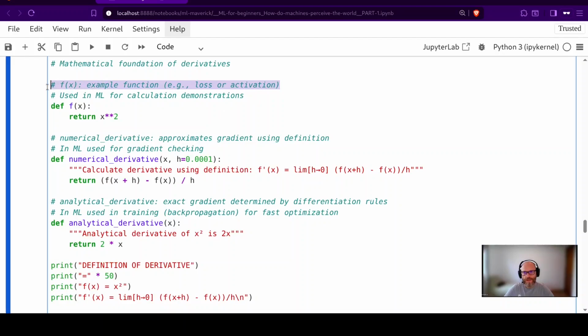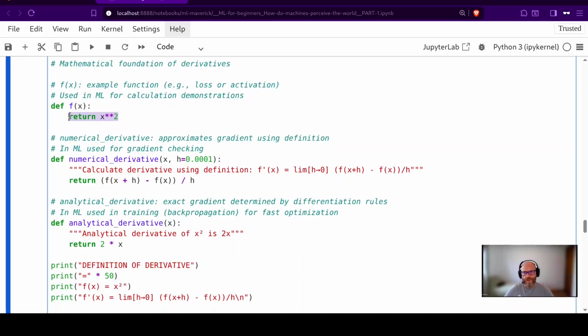The f of x is just an example function, like a loss or activation used in machine learning, for calculation demonstrations. The numerical derivative approximates the gradient using the definition, and in machine learning is used for gradient checking. The analytical derivative is the exact gradient determined by differentiation rules, and in machine learning is used in training, backpropagation, for fast optimization.